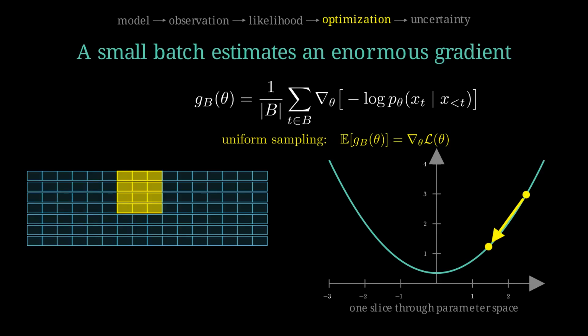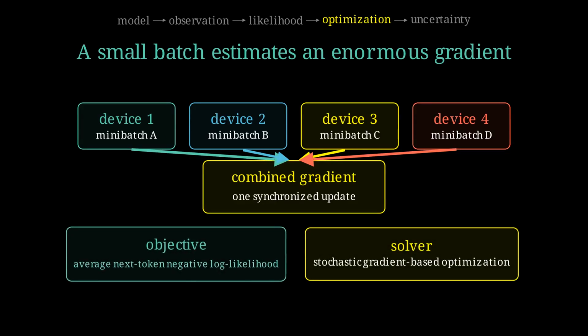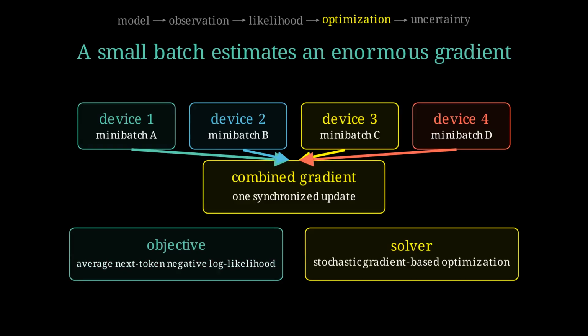One batch suggests one update direction. A new batch suggests a slightly different direction. Repeating this process lets the optimizer make progress without evaluating every contribution at every step. Many devices can process different mini batches in parallel and combine their gradients. That is a computational strategy. The objective remains average next token negative log likelihood. Likelihood defines what counts as fit. Stochastic optimization defines how the search proceeds. It still does not prove a unique global optimum.